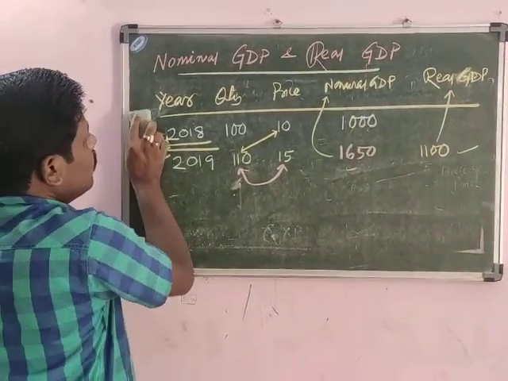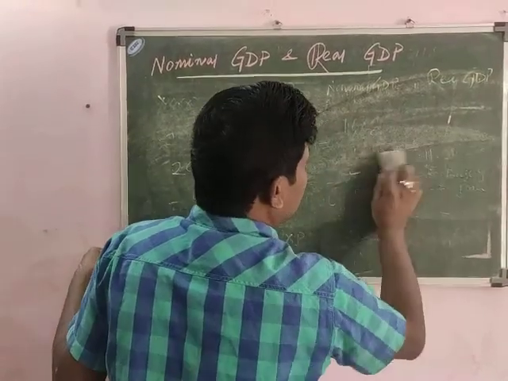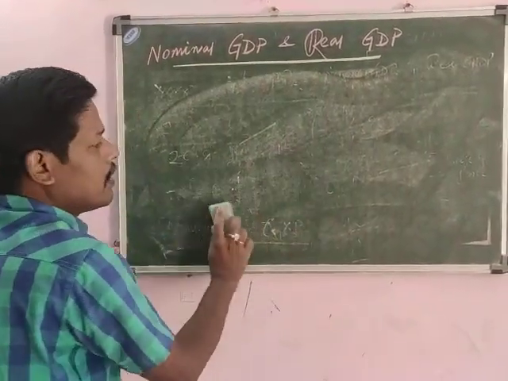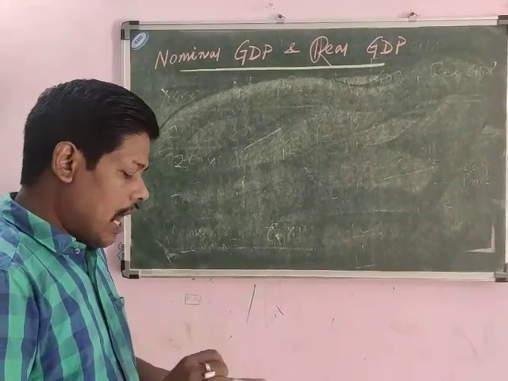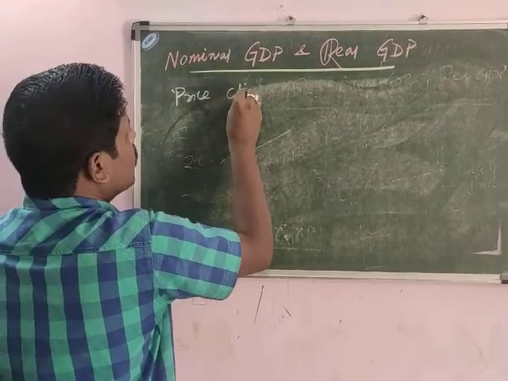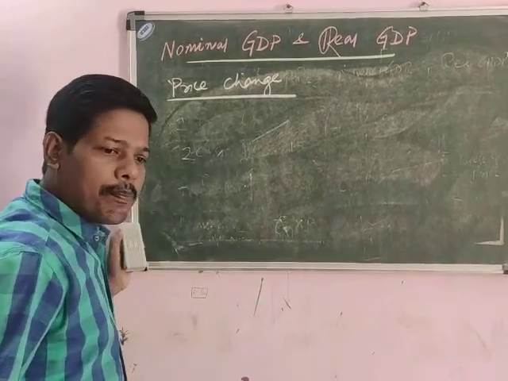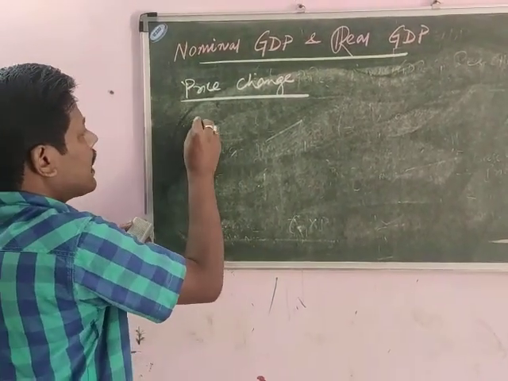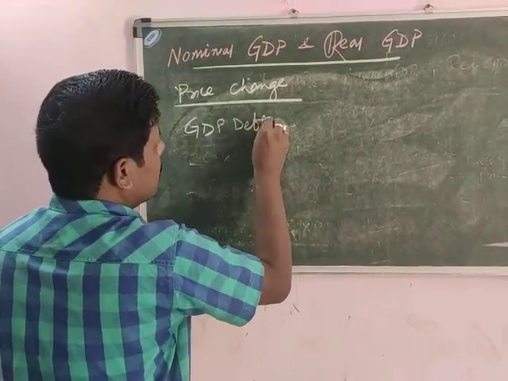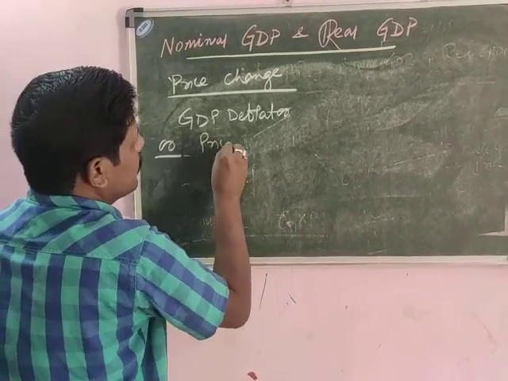Now friends, we have to find out how much the price changes, or what is the impact of price change on this nominal GDP and real GDP. Now you see price change. So friends, we will find out the price change over the years if we find one concept that is called your GDP deflator, or that is called your price index.